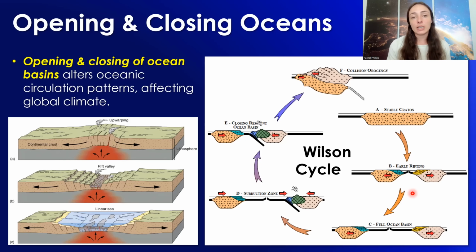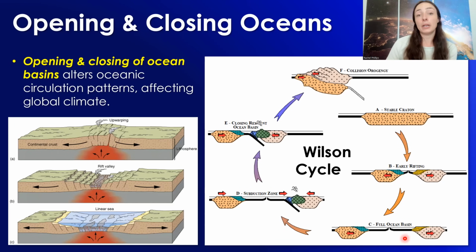And that eventually leads to a full boundary of extension where the plates are pulling apart once they form into two different plates. You can see with the arrows here the movement of the plates apart from one another, causing this rift zone. Then eventually that can form an ocean basin, because the lithosphere stretches out and thins out so much that there's a basin there and water fills it, and then it keeps getting bigger and bigger and eventually can become an ocean.